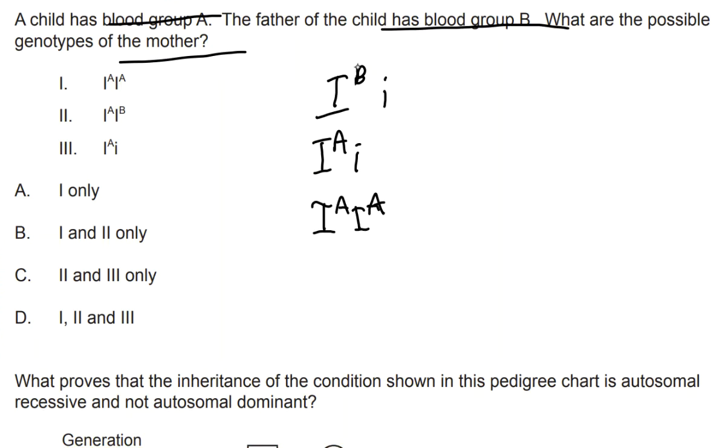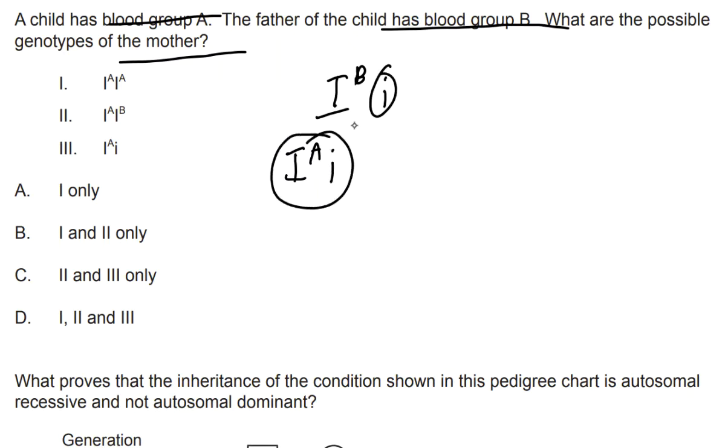Now, given that we know that the father is IB i, we know that this child cannot be IAIA, right? But the mother could have passed on the IA gene, right? Because the mother would have had to pass an IA and paired up with the father's i, so that the child would get a phenotype of A, and this is the only genotype of the child.